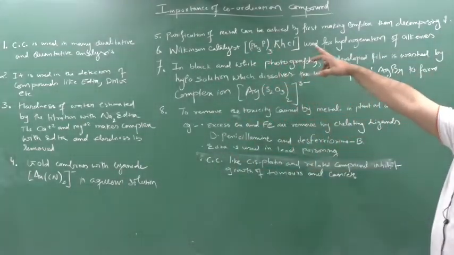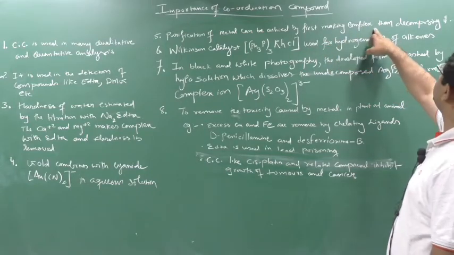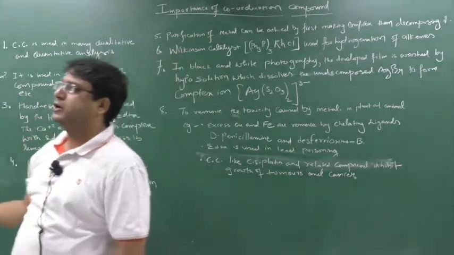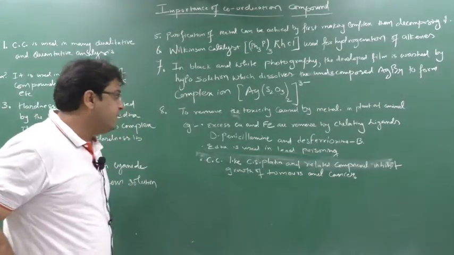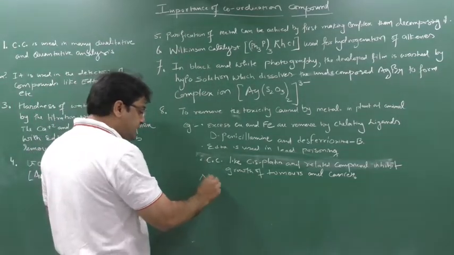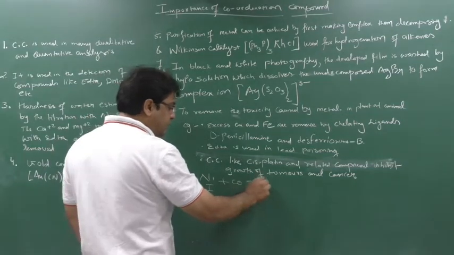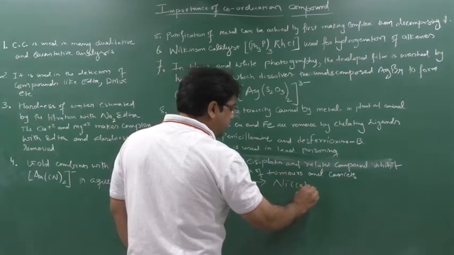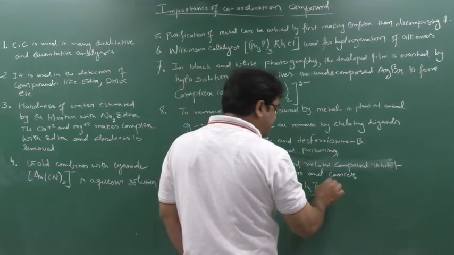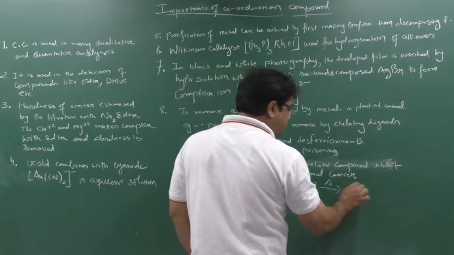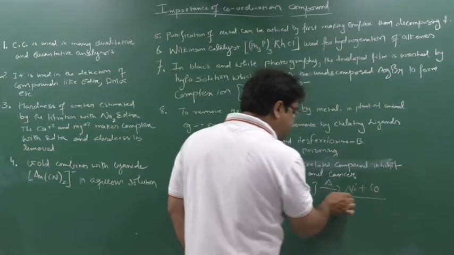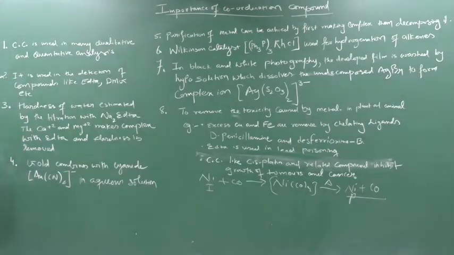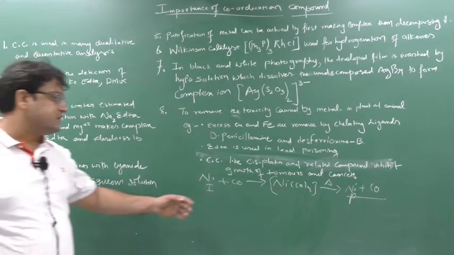So purification of metal can be achieved by first making a complex and then decomposing it. For example, I told you about nickel. First we take the nickel, which is impure, and convert it into carbonyl by reacting it with carbon monoxide, so nickel tetracarbonyl, one complex, will be formed. Again this gets decomposed to form nickel plus carbon monoxide. So this nickel will now be pure. In this way purification of metals is achieved.